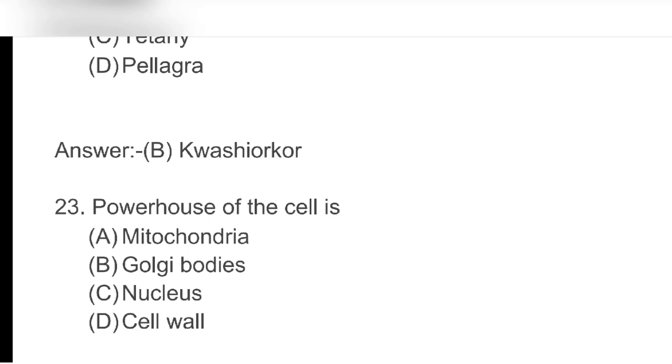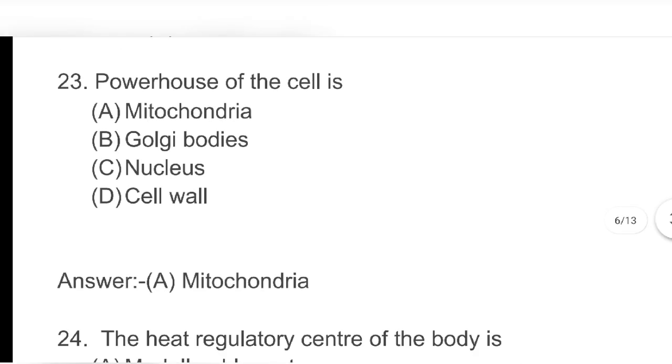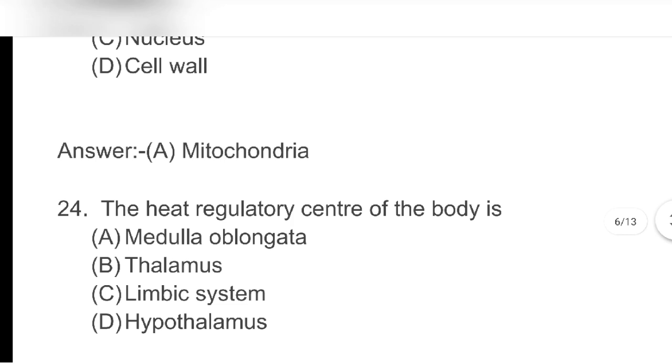Next, powerhouse of the cell is A. Mitochondria B. Golgi bodies C. Nucleus D. Cell wall. Answer A. Mitochondria.